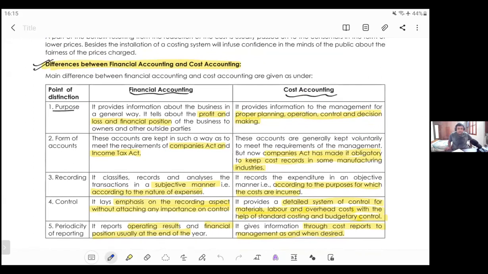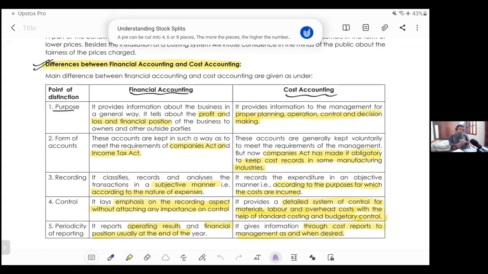First, purpose. Just try to understand only what I have underlined. So just try to underline this in your book so that it will help you to revise before examination. Okay. Now first, purpose. What is the purpose? Here, purpose is to find profit and loss. That's it. Here, purpose is proper planning, operation, control, and decision making. When you come to your CMA Inter, you learn something called as control accounts. Here you are preparing ledger accounts, right? There you will prepare cost control accounts, which will help you to control costing. Okay. So in financial accounting, the only purpose is to find the profit. But in cost accounting, there are many other purposes.